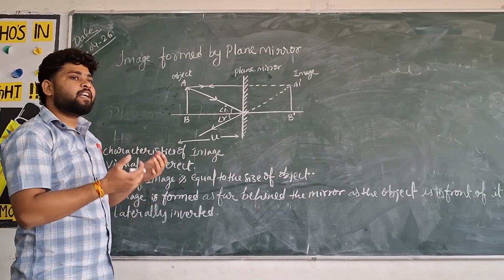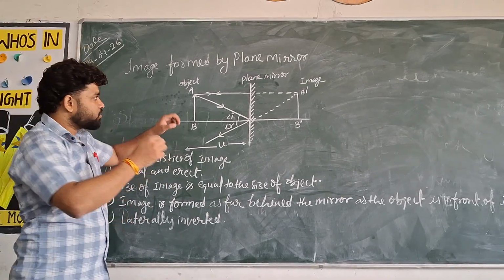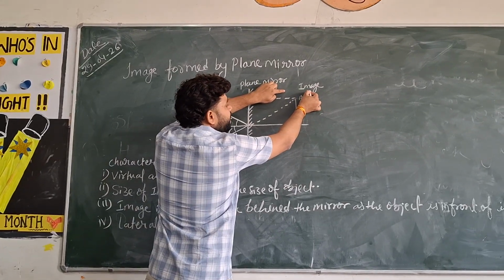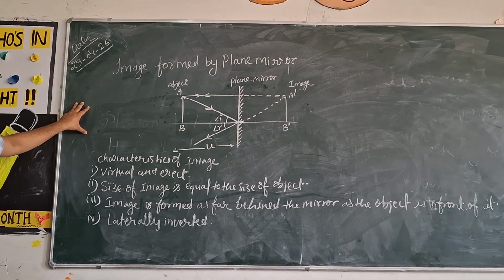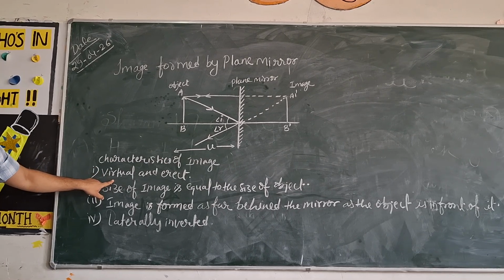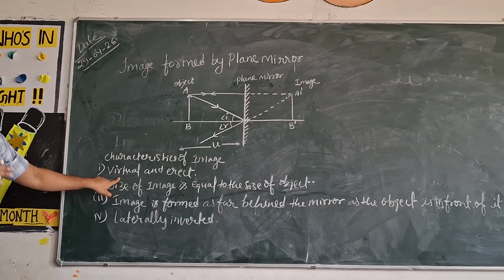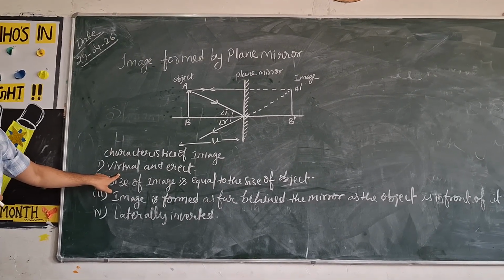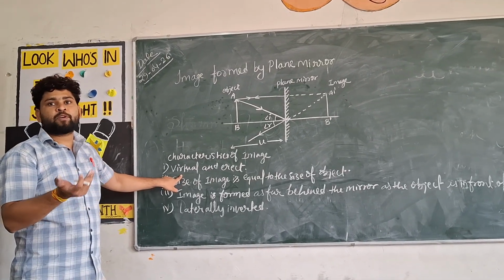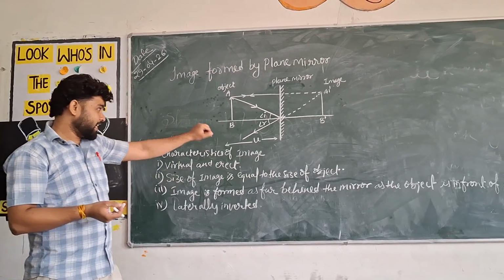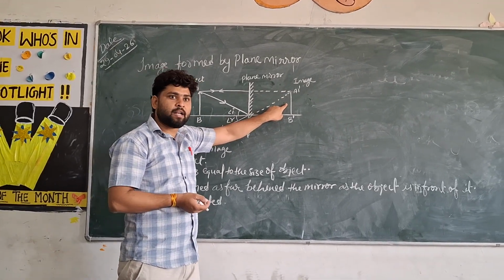Now we are studying in front of plane mirror. So image form behind the mirror. So we are seeing here image is formed here. The characteristics of image formed by the plane mirror are it form virtual image. Virtual image means behind the mirror. It means that it cannot be obtained on screen. Virtual image means image which cannot be obtained on screen. So we are seeing here image is formed behind the mirror. That's why it is virtual.